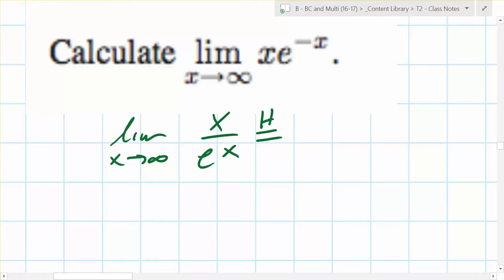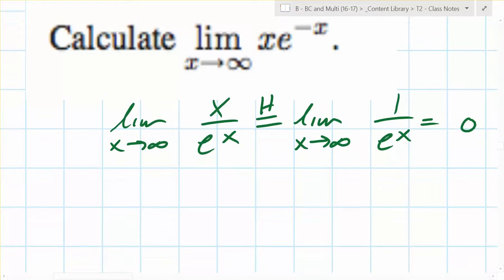That means you're applying L'Hopital's rule. Please still write the limit in. Don't drop the limit. What's the derivative of the top? 1 over. So that's just going to go to 0, and you're done. Wonderful. Sometimes it's slightly hidden. Sometimes it's hidden a little bit more.